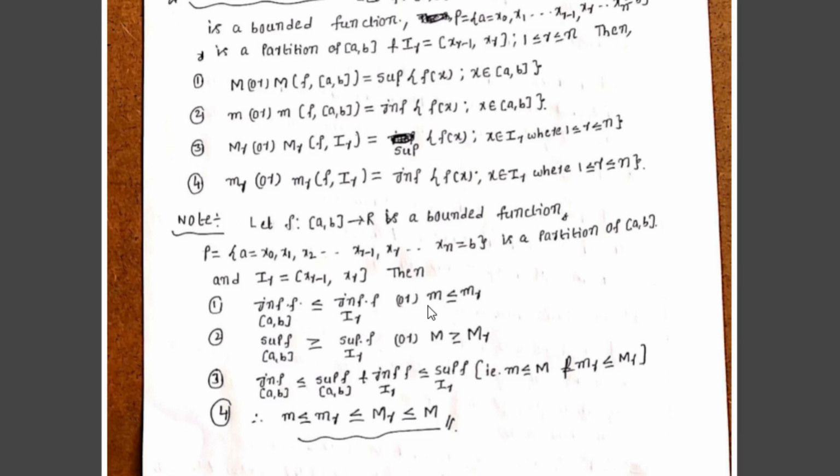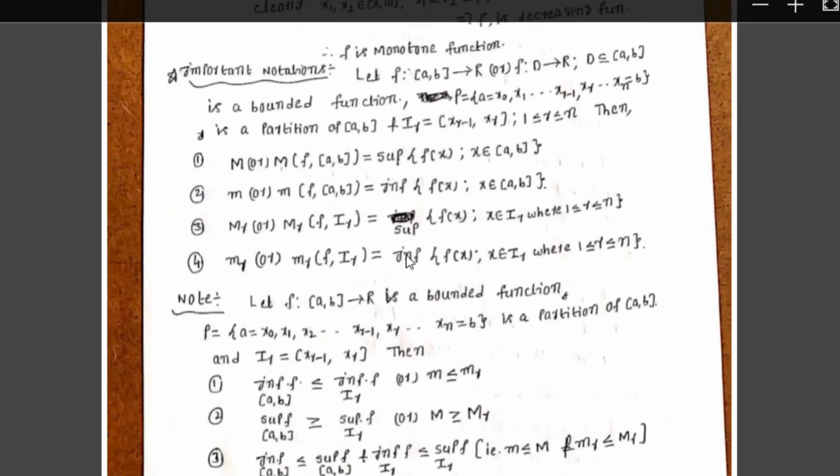Therefore, first, small m is less than or equal to small m_r. Next, small m_r is less than or equal to capital M_r. Next, capital M_r is less than or equal to capital M. Therefore, small m ≤ small m_r ≤ capital M_r ≤ capital M. That is, the infimum of f(x) on [a, b] ≤ the infimum of f(x) on I_r ≤ the supremum of f(x) on I_r ≤ the supremum of f(x) on [a, b].